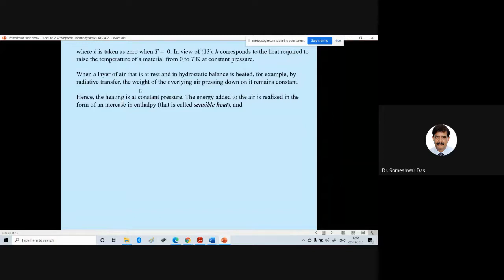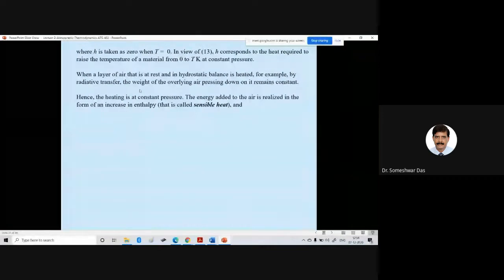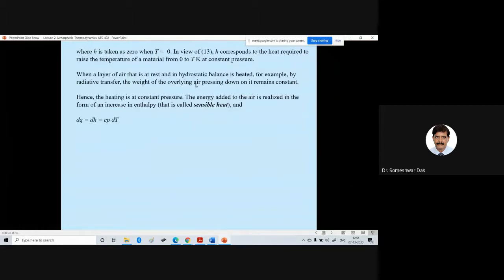When an air parcel is heated at a constant pressure, the energy added to the air is realized in the form of an increase in enthalpy, and that's called the sensible heat. You have to remember these definitions. We can write dq, the change in the heat, is equal to dh, the change in enthalpy, is equal to Cp dT. Cp is the specific heat at constant pressure times the change in the temperature.